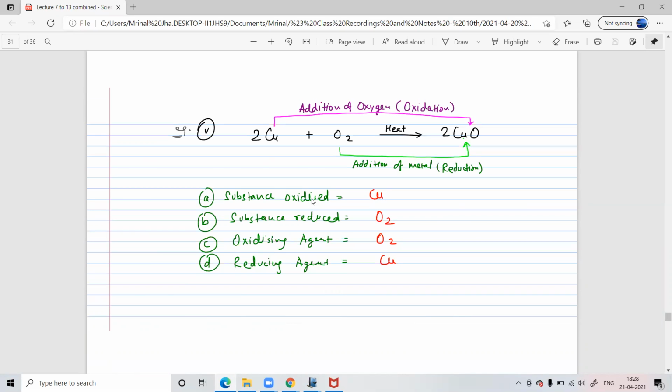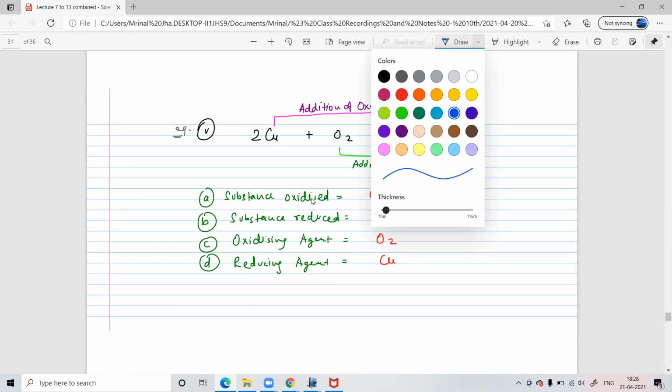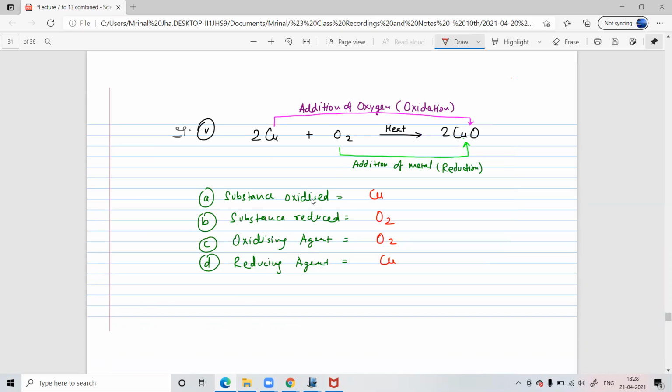Sir, oxygen is added to metal, no, sir? Then it must be addition to metal, sir.